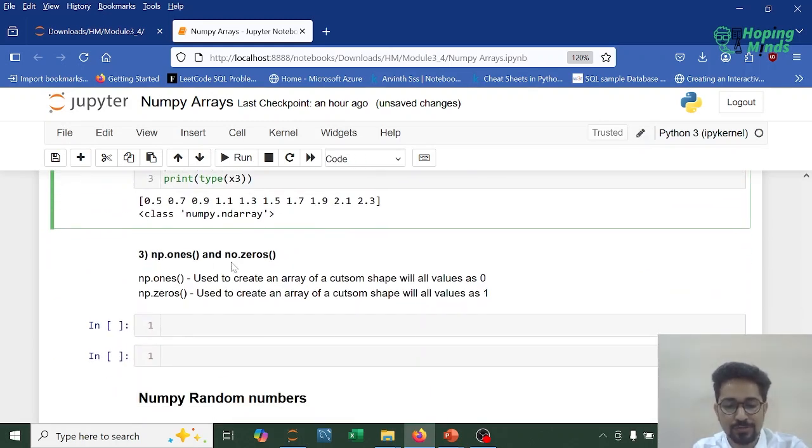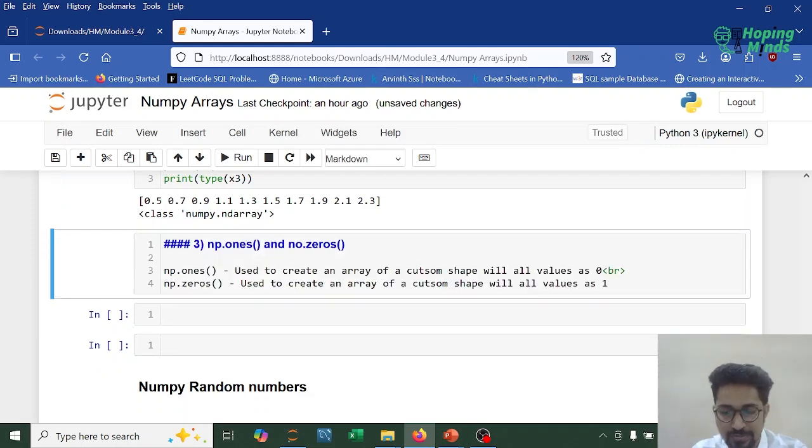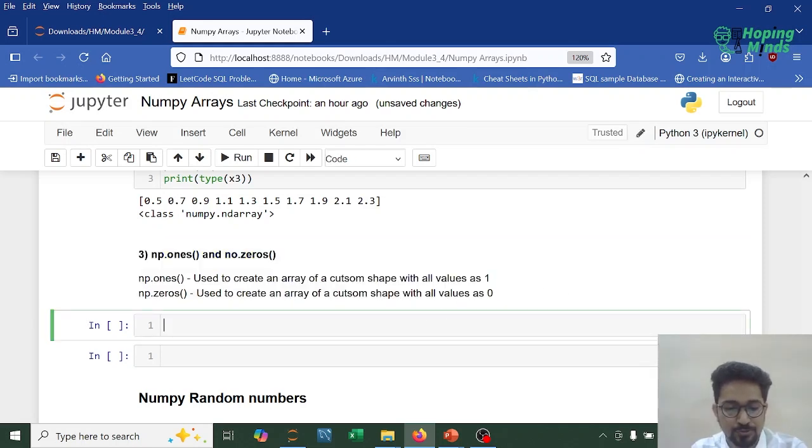Next we have np.ones and np.zeros. So let's understand np.ones. It is used to create an array of custom shape with all values as 1, and zeros creates one with all values 0. Okay, this is ones, right? So this would be 1 and this would be 0. So let's see this in action.